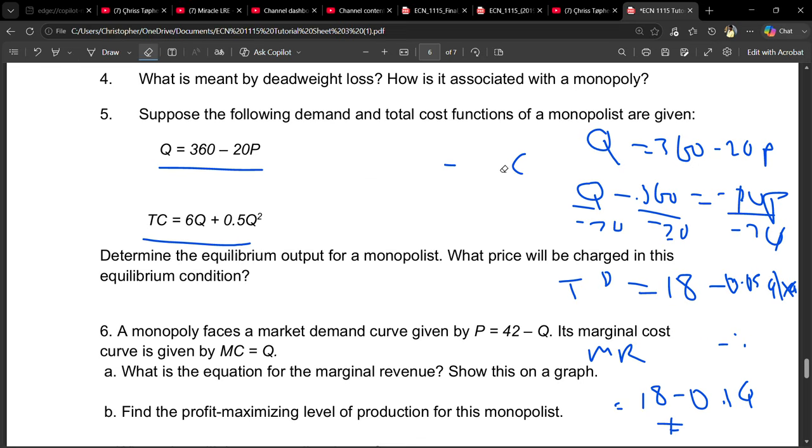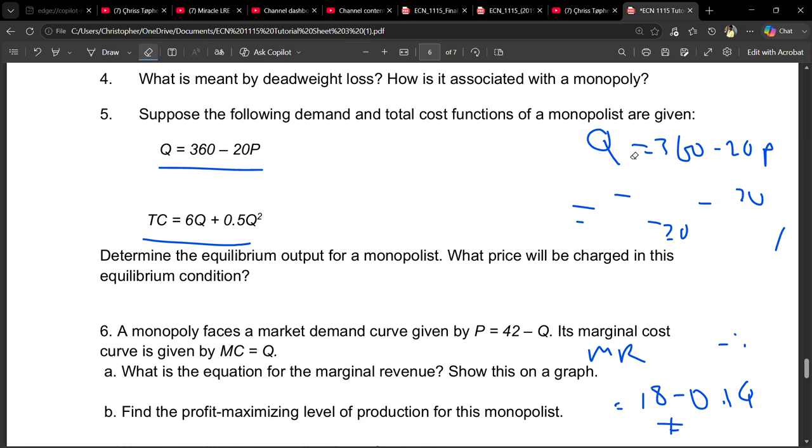What do we do next? We have to find our marginal cost. We find our marginal cost by differentiating the total cost function that we have. If we differentiate 6Q, we are going to have 6 remaining. If we differentiate 0.5Q squared, what are we going to have? It's 0.5 times 2, so we are going to have 1Q.